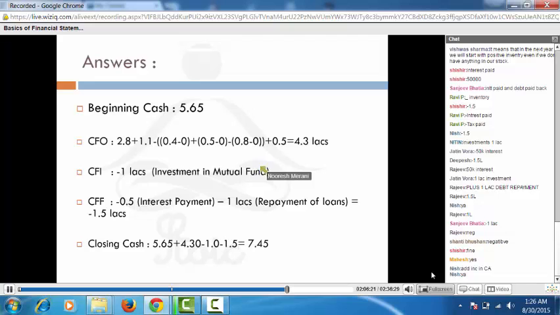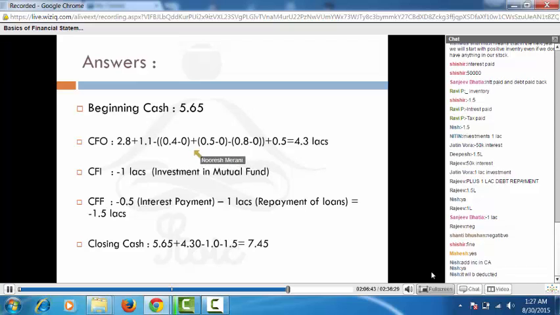Now look at these numbers. This number is telling me how much increase was made in the inventory. Since the inventory is getting increased, how is it increased? I'm taking the money from the vault and I'm increasing my inventory. So that's a negative. That's going to have a negative impact on my cash flow. This number is also going to be decreasing my cash flow. Why? Because this is a receivable number. So it is going to decrease my cash flow.